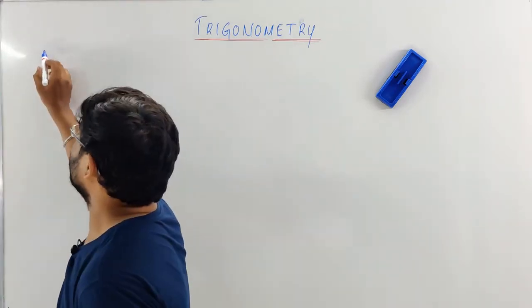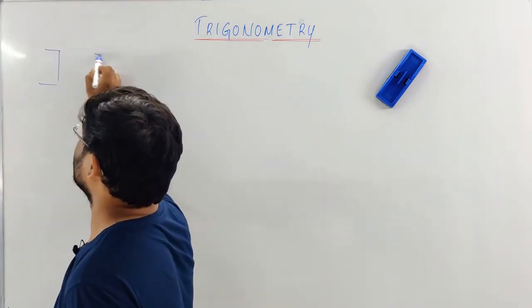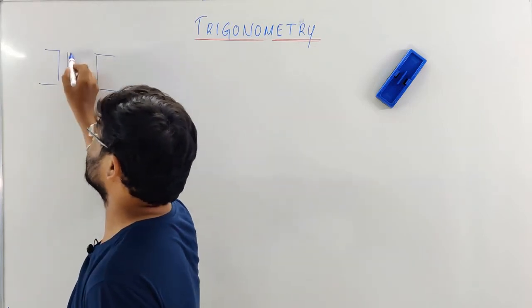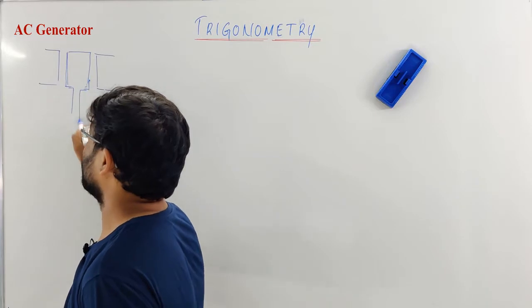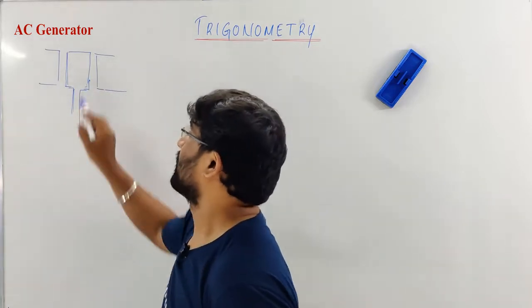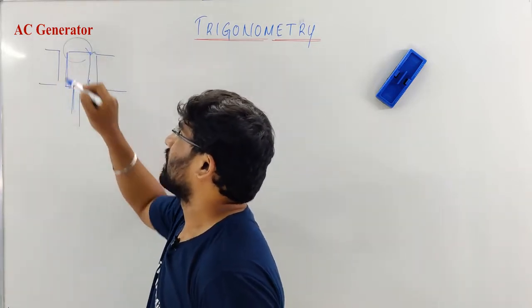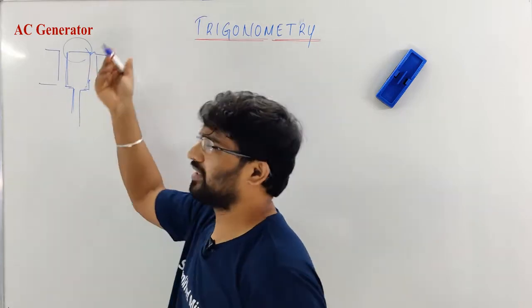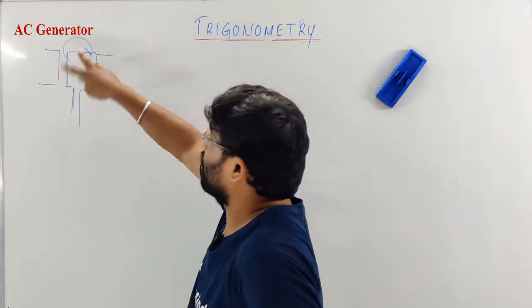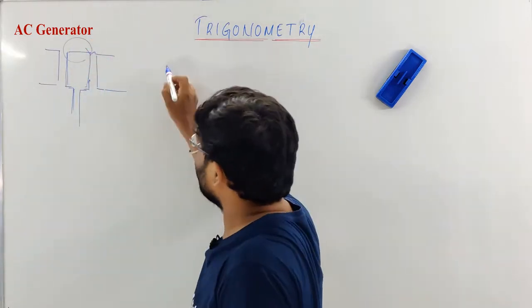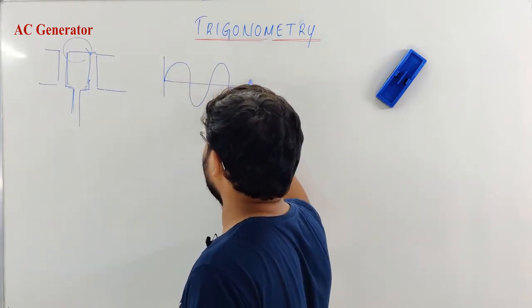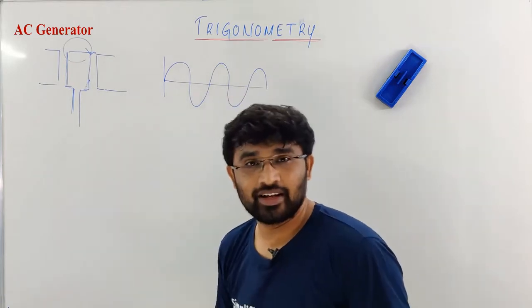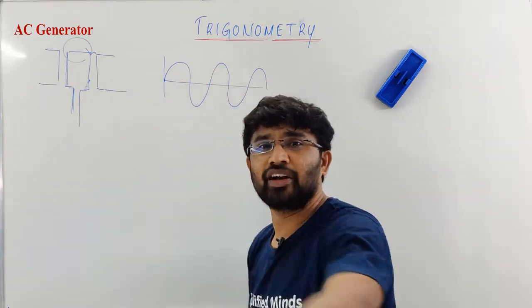Let us take that you have seen this armature coil, right? You will be learning this in science also. Don't worry, I'll teach you the physics chapter also, in case you have not learned it. So something rotates, this armature coil, and the magnets will be there. And when it rotates, there comes the current which flows like this. This is alternating current, AC current, and it's coming every day to your house.